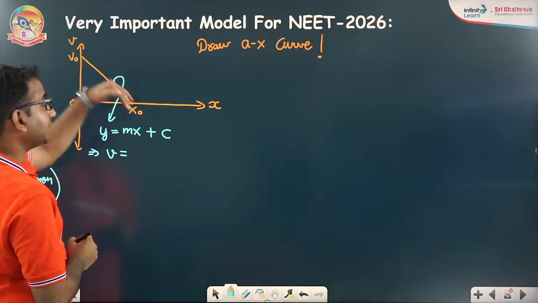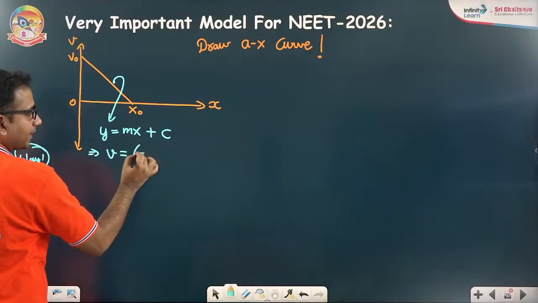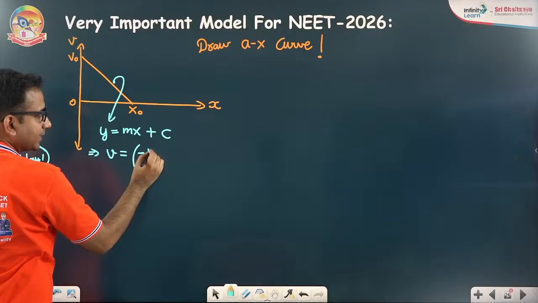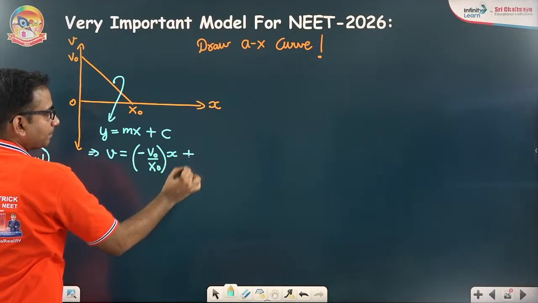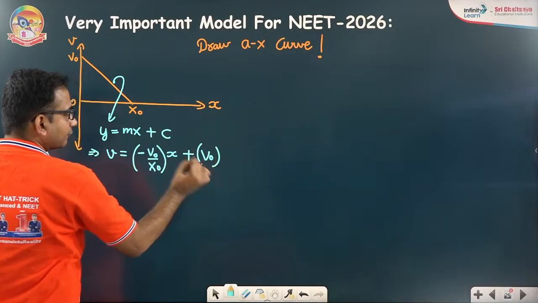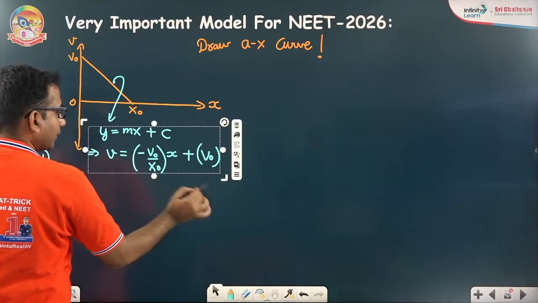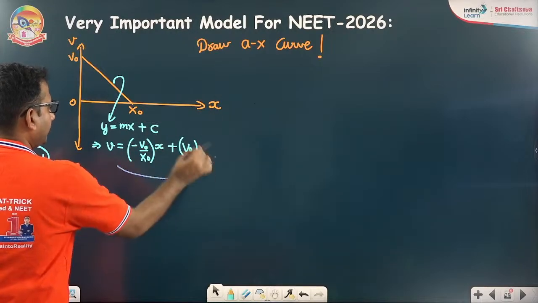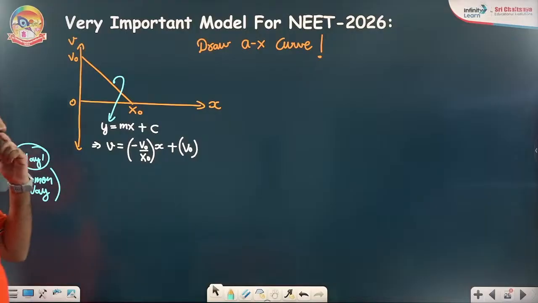The slope for a decreasing line, is it positive or negative? Slope is definitely negative: minus perpendicular by base. Tan theta is perpendicular by base, so v = minus v0 by x0 into x plus c. C is the y-intercept, and here the y-intercept is v0. So this is what you get when you express the velocity in terms of x.